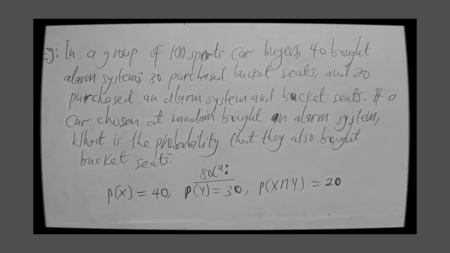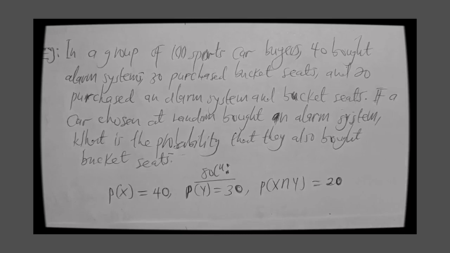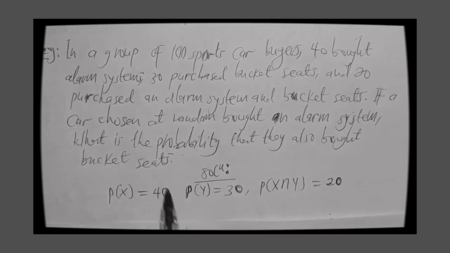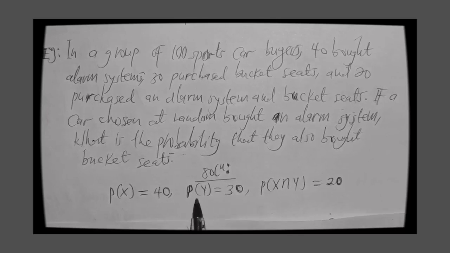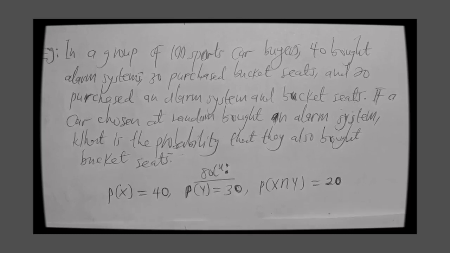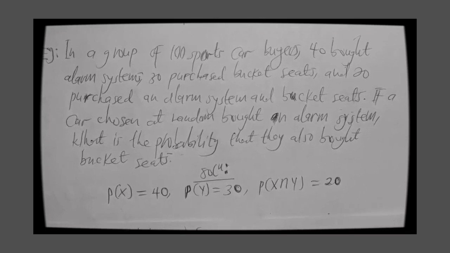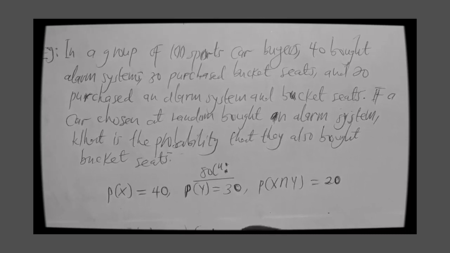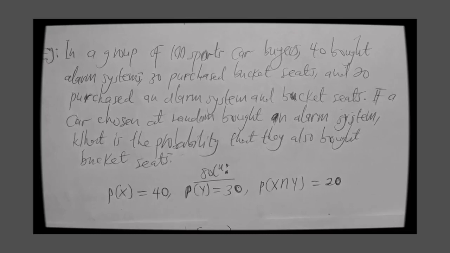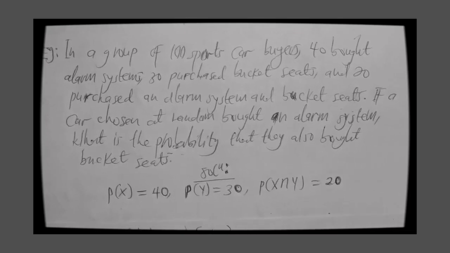So now, which probability are we finding? We are finding the probability that they also bought a basket, and the basket we have represented as Y. So this is how I'm going to have my expression. The probability that a basket will occur given X, which has occurred, will be equal to the probability of Y intersection X, all divided by the probability of X, which has already occurred.